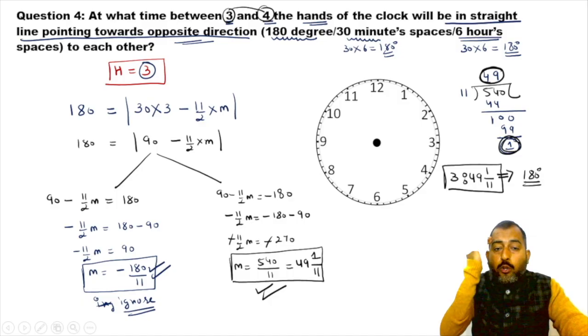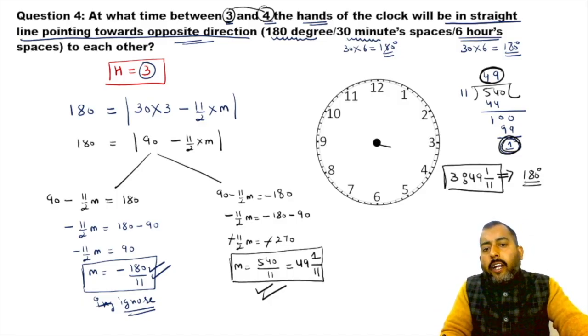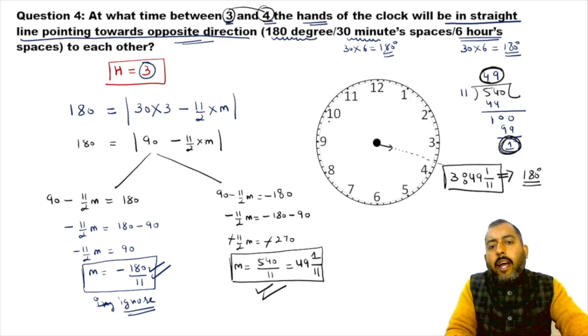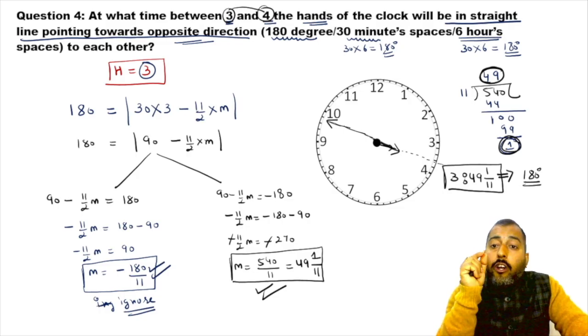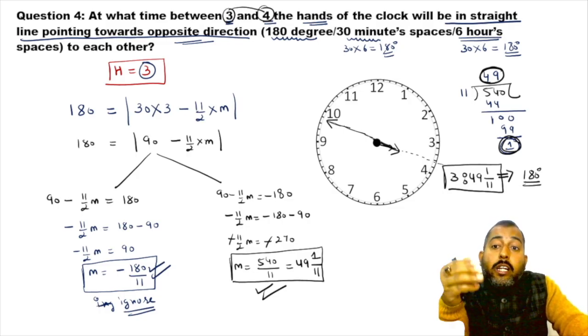So let me show you. Imagine this time. At 3:49, the hour hand will be somewhere between 3 and 4, but more towards 4. And the minute hand will be like this. The minute hand will be between 9 and 10, somewhere around 49 minutes.